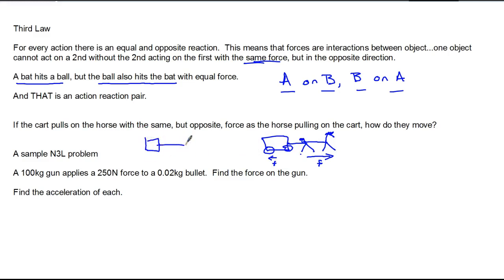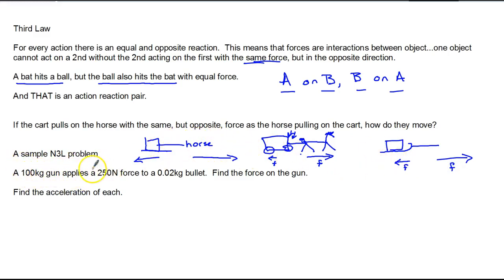If you tied that horse, I'm just going to say horse instead of drawing one, and the box didn't have wheels, it would be harder for the horse to pull because there'd be a bigger frictional force, and he'd have to dig his heels in and have a really big frictional force. If we put it on a sled, it'd be in the middle. If we put that on a sled like that, and he's pulling it, then this is a smaller frictional force, but still bigger than when they have wheels. But the horse is able to pull the cart not because the forces that are here are different, but because the frictional force that the horse gets with the ground is bigger than the frictional force that the sled or the cart get with the ground.